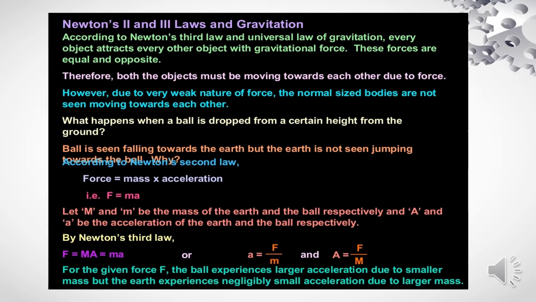What happens when a ball is dropped from a certain height from the ground? The ball is seen falling towards the earth, but the earth is not seen jumping towards the ball. Why? According to Newton's second law, force is equal to mass into acceleration, that is, F equals m into a. Let M and m be the mass of the earth and the small ball respectively, and A and a be the acceleration of the earth and the ball respectively.